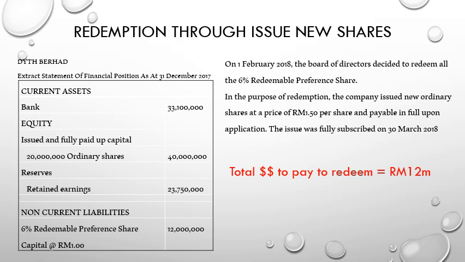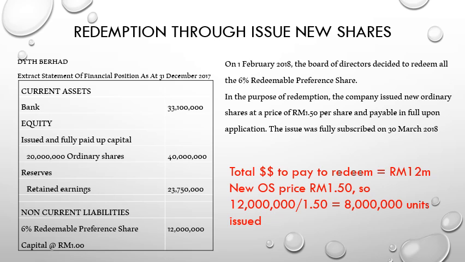So from the question, the total money to pay for redemption is 12 million, because if we look here at the bottom, the non-current liability, the value of 6% redeemable preference share is 12 million. So this is the total, because we want to redeem all. So 12 million. And for the purpose of redemption, we issue new ordinary shares, and the price of ordinary shares is RM1.50.